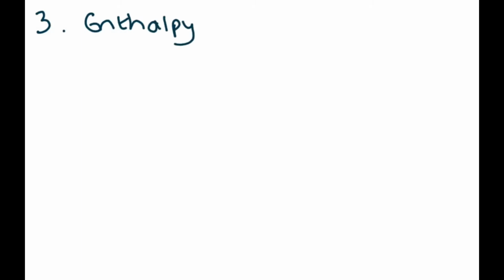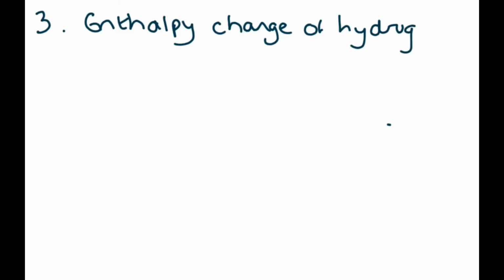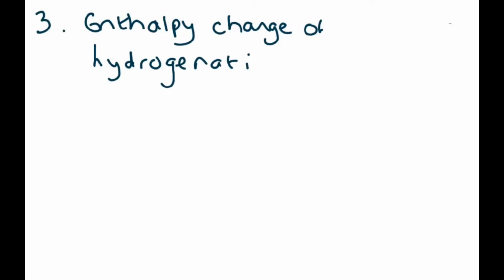Can I just make a comment here? In exam questions, enthalpy change of hydrogenation. Be careful with your spelling, hydrogenation. Now, in exam questions, students say it's hydrogenation, or they say it's enthalpy change, and then they don't get the mark. The piece of evidence is about the enthalpy change of hydrogenation, right? You've got to say both in order to get the mark.